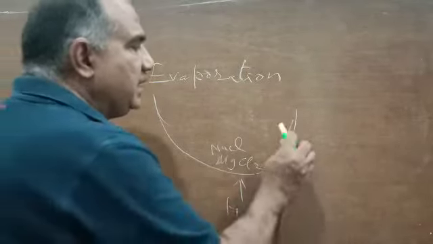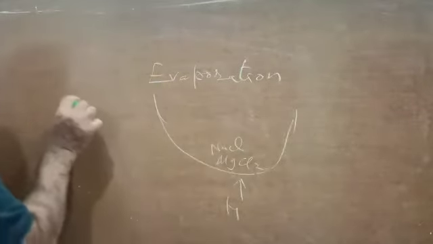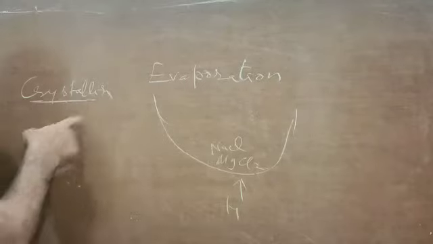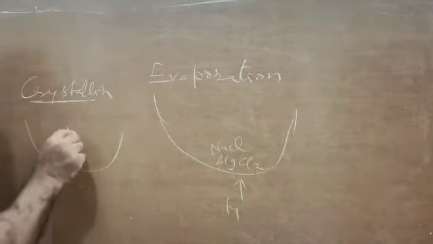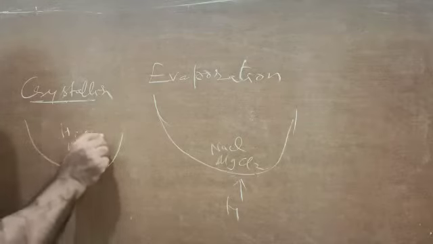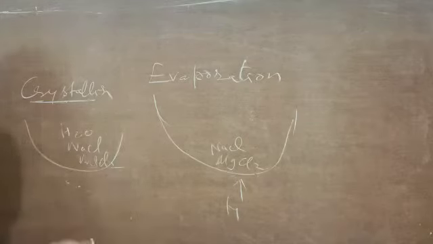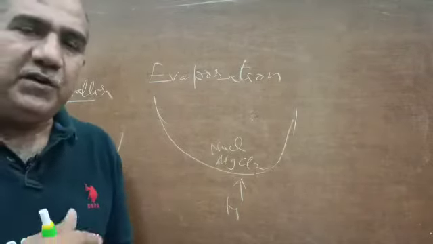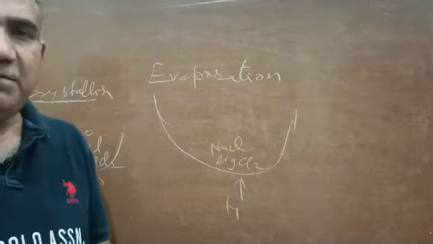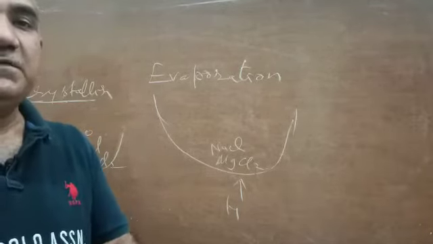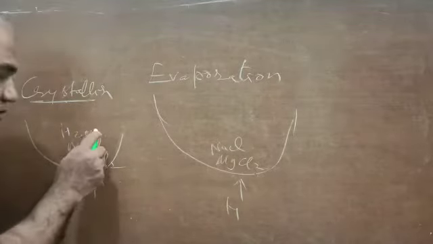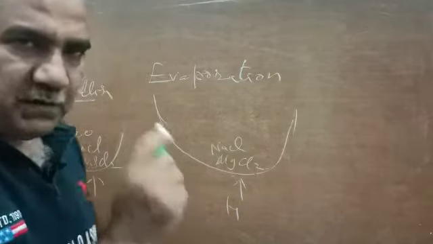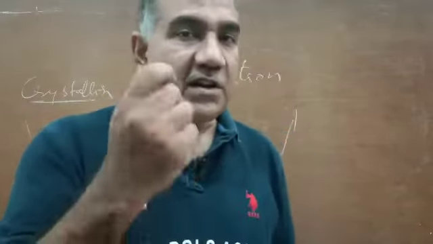But now I will tell you what we do in crystallization. Crystallization is a better technique than evaporation, and in that what we do is, H2O is there and NaCl is there, and also let us say MgCl2 is there. When you heat it, please do remember, in the crystallization technique we do not heat the solution to dryness. We make it a concentrated solution, and thereafter we stop heating. So some quantity of H2O has escaped, some is still there, NaCl is there, MgCl2 is there. And now suppose we want to obtain NaCl. So NaCl is our desired substance.